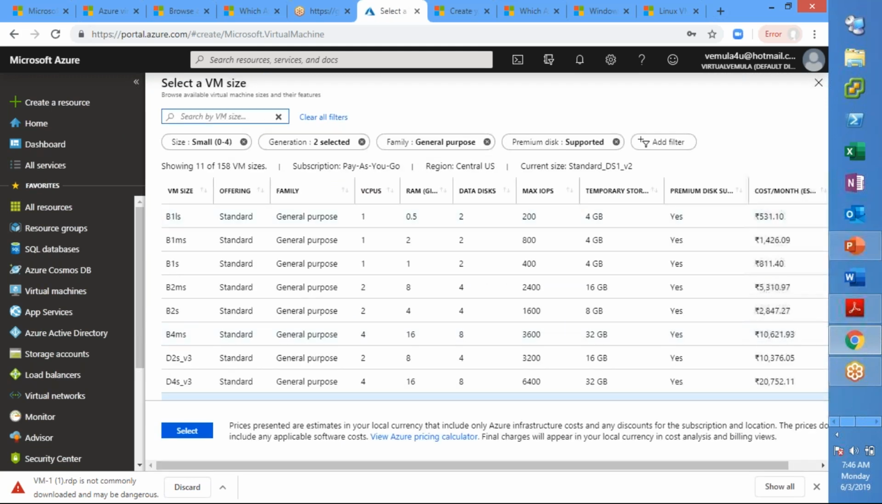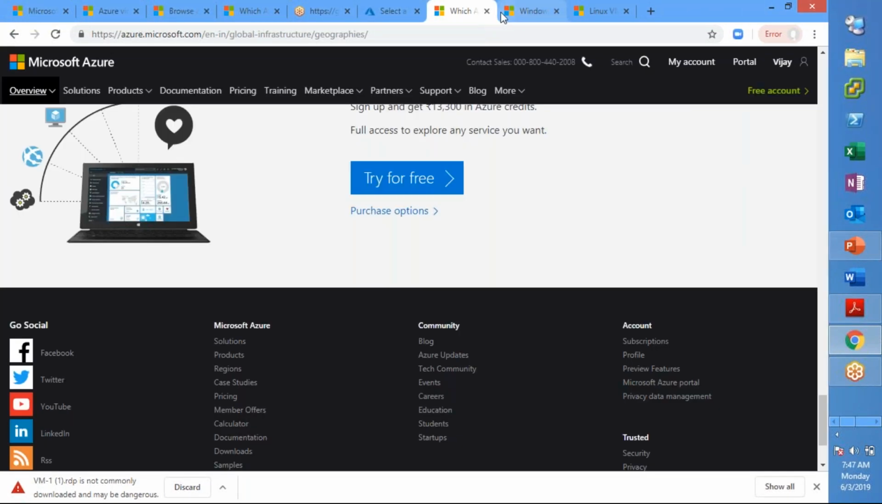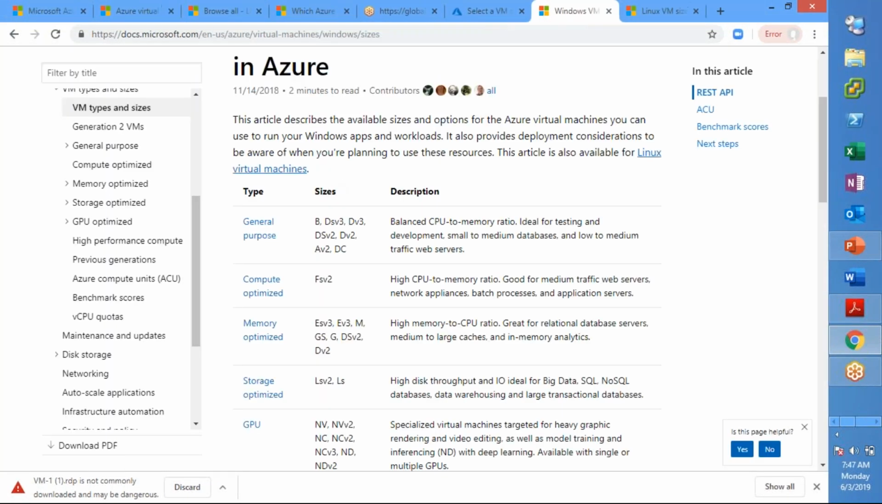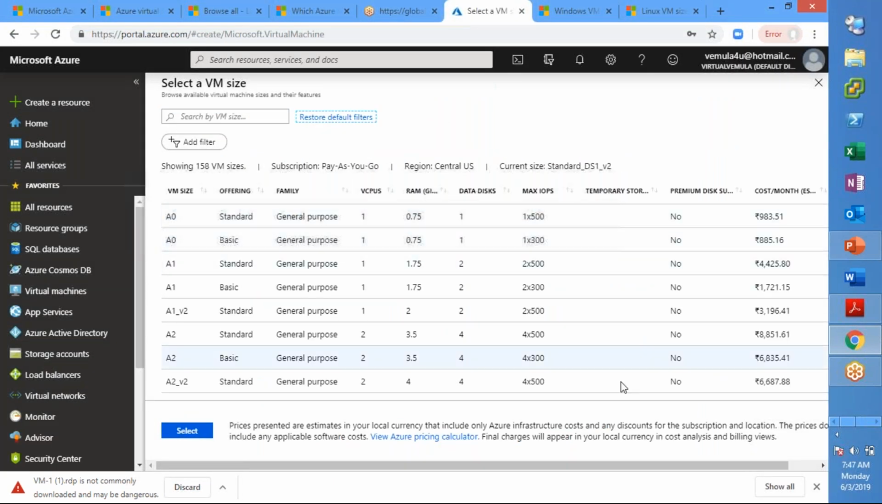This size that we had seen here, where is that? The sizes which we selected? Yes, so here are the sizes that we had seen: general purpose, compute optimized, memory optimized, and so on. So based on your requirement, you will be selecting the VM here.